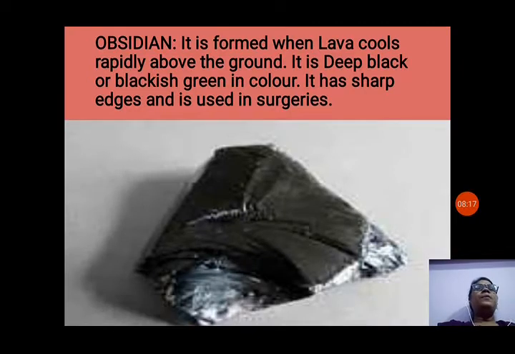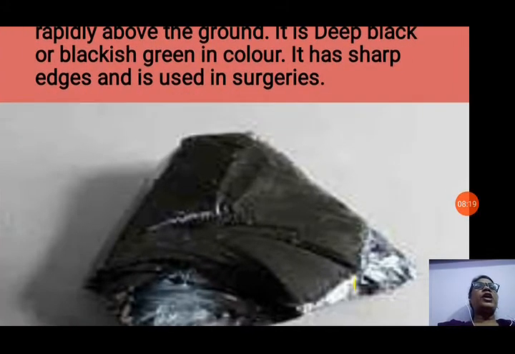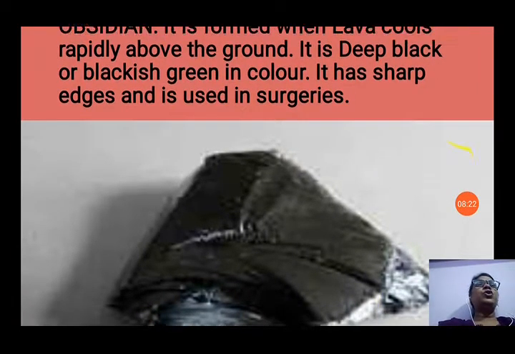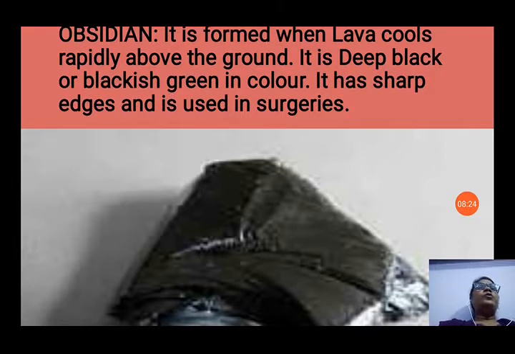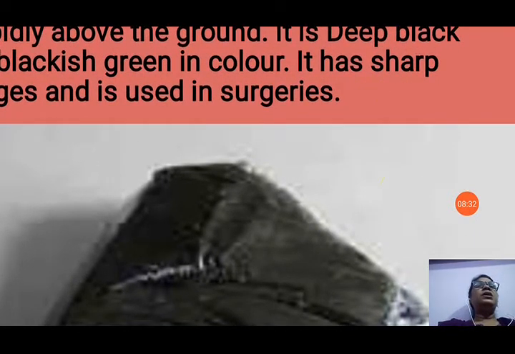Next we will see obsidian. It is a very shiny stone. You can see the picture also. Obsidian is formed when lava cools rapidly, with fast cooling of lava above the ground. It is deep black or blackish green in color. It has sharp edges and is used in surgeries.